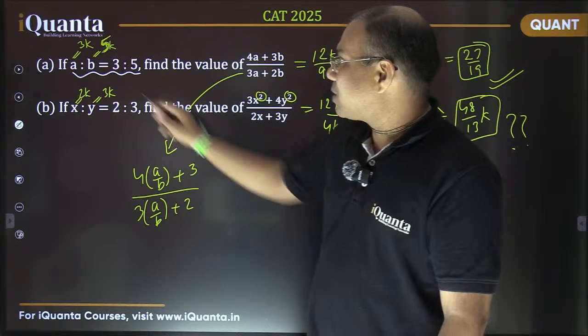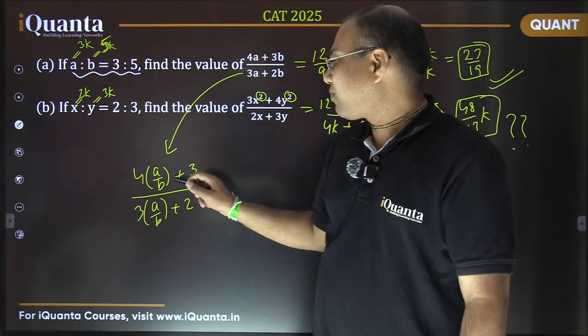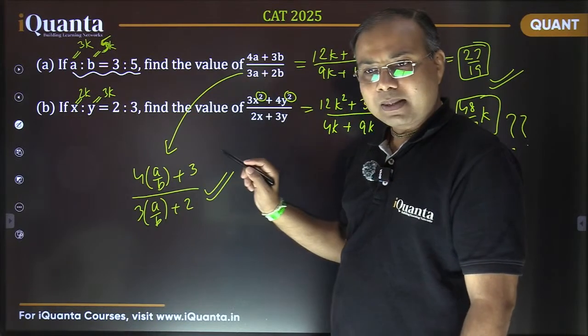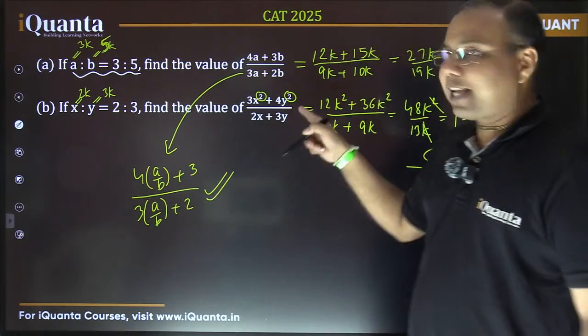Now a by b in this first case is clearly known to us. It is 3 by 5. It is a fixed value. So we are going to get our exact answer. So this will give us the exact answer. Okay? But in the second case, if you see,